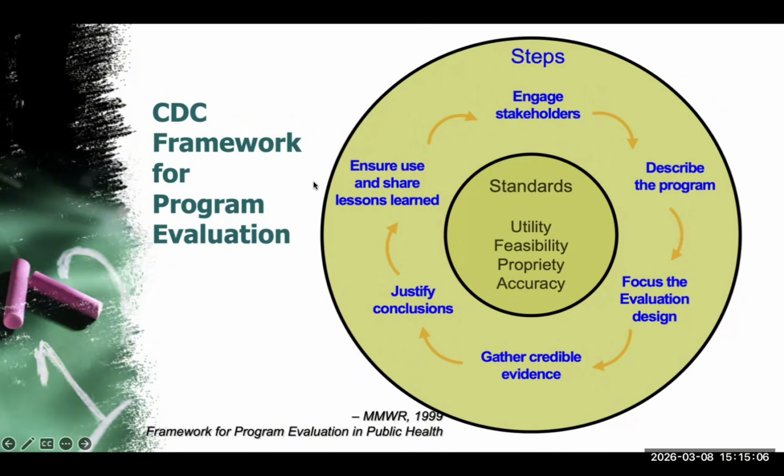The circle also represents that the program evaluation process is iterative. As program evaluation is conducted, the information and findings are used to feed back into the program to make improvements. The process repeats itself in a cycle to improve the program and its effectiveness in achieving its objectives.